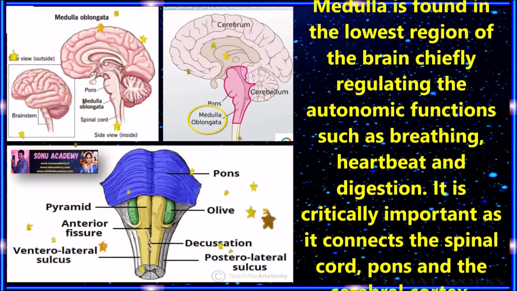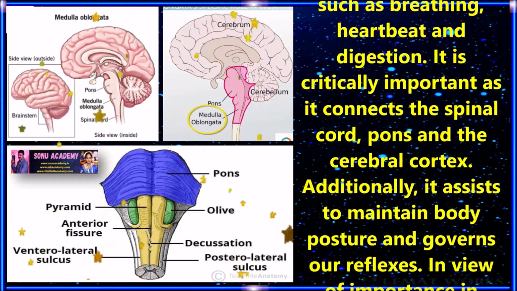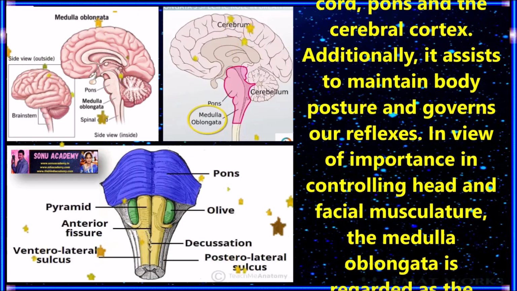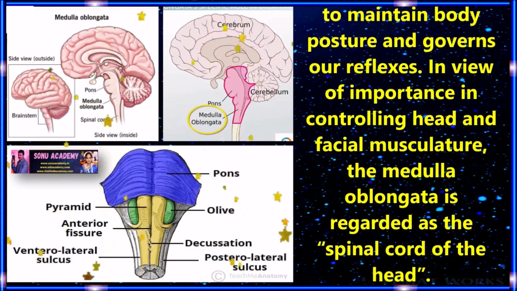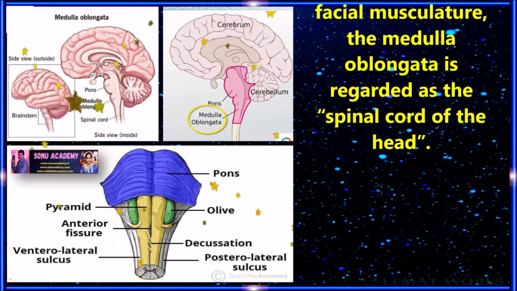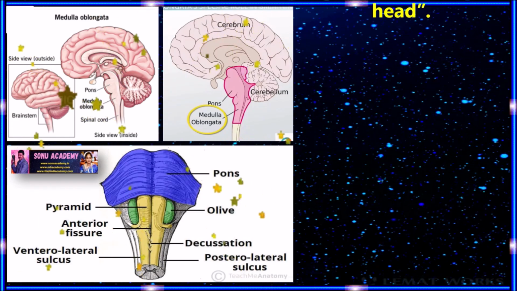It is critically important as it connects the spinal cord, brain, and the cerebral cortex. Additionally, it assists in maintaining body posture and governs our reflexes. In view of its importance in controlling head and facial musculature, the medulla oblongata is regarded as the spinal cord of the head.